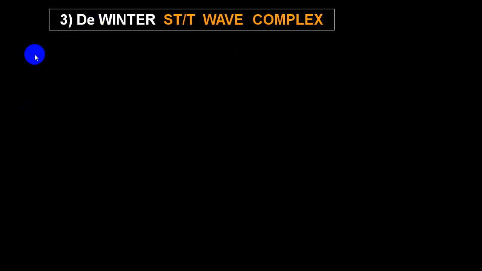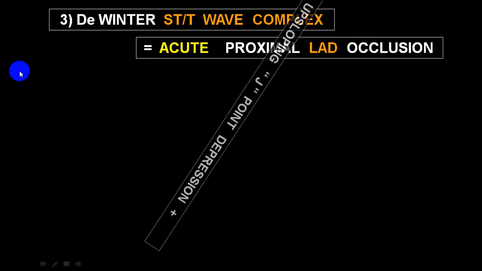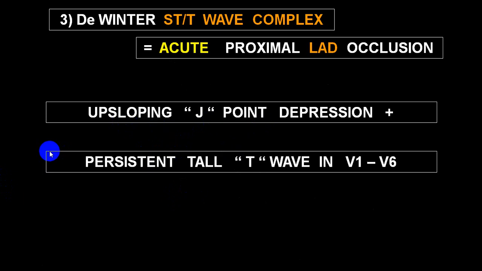Now there is a third, we call equivalent, we call De Winter sign, where there is an STT change. What is that STT change? It is suggestive again of proximal LAD occlusion. There is an upsloping J point depression. So J point is depressed. From there is an upsloping with prominent T wave, persistent tall T wave, and that can extend right from V1 to V6, any. But by and large it is V2, V3, V4 in those particular leads.